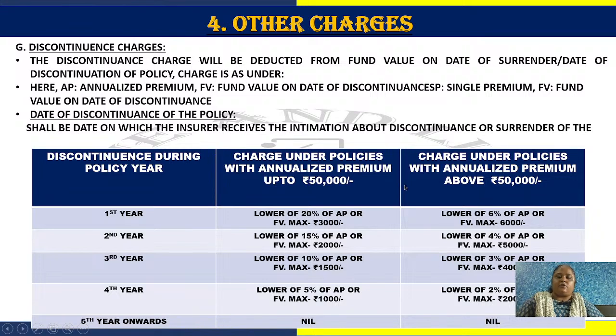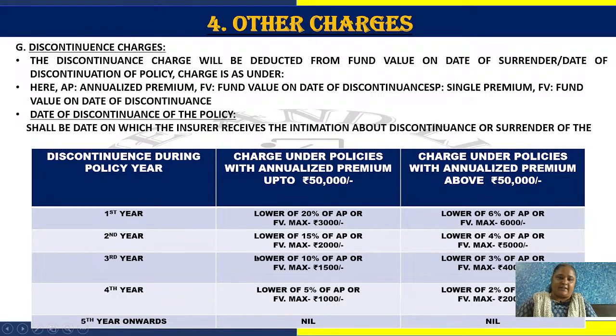Now remember one thing, whenever you revive the policy, these charges are refunded, meaning units will again be added to your policy account. In the second year it is 15% or 2,000 rupees for below 50,000 premium. For above 50,000 it is 4% of annual premium or 5,000 rupees, whichever is lower. Third year it is 10% or 1,500 below 50,000, and above 50,000, 3% of annual premium or 4,000 rupees. Fourth year it is 5% of annual premium or 1,000 rupees for below 50,000 premium, and above 50,000 premium, it is 2% of annualized premium or 2,000 rupees, whichever is lower.